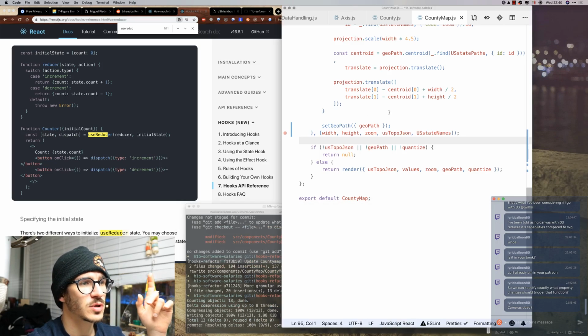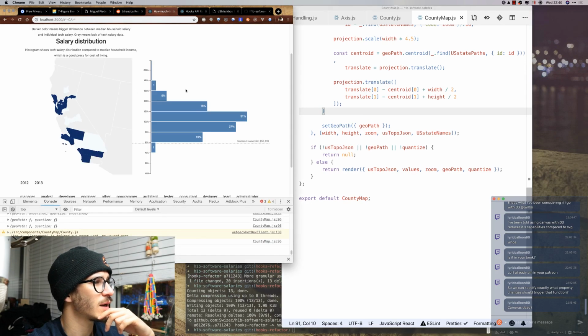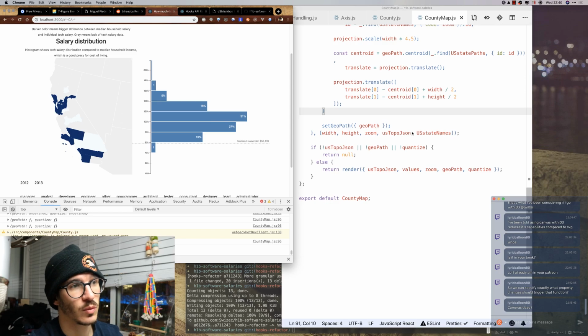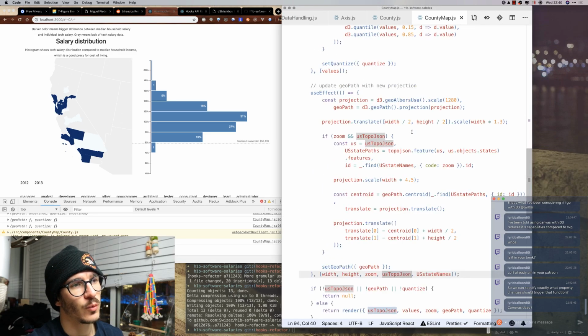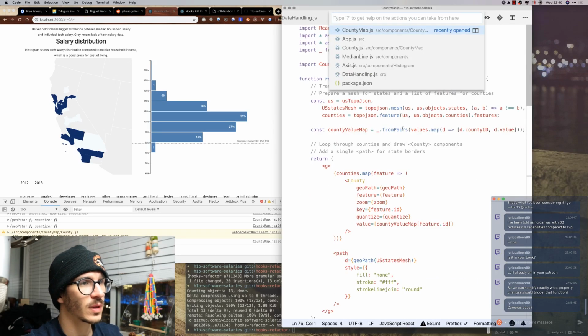Now the next step is going to be updating the actual histogram component here, and then that's basically it. We haven't really found any great patterns to make custom hooks yet, which is unfortunate because I was hoping that we would. So let's see the histogram.